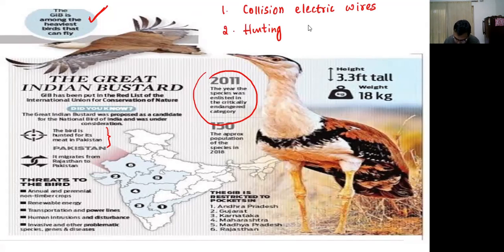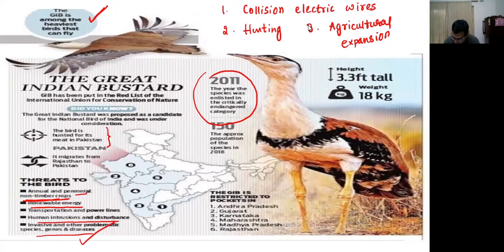Third, renewable energy is also one of the threats. It is written here: renewable energy, and annual and perennial non-timber crops, which means agricultural expansion. Agricultural expansion is also a threat to this bird. Then transportation and power lines, human intrusions and disturbances, invasive alien and other problematic species, genes and diseases. These are also the problems.